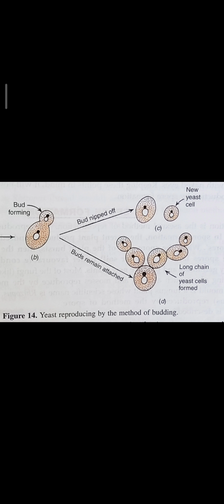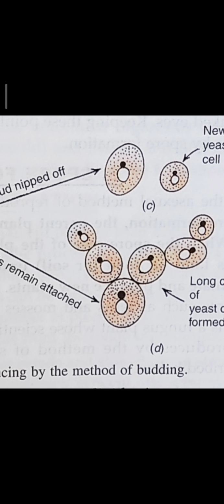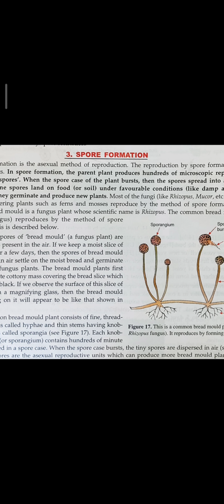Budding in yeast, however, often takes place so fast that the first buds start forming their own buds, and all of them remain attached to the parent yeast cell, forming a chain of yeast cells. In this way, it forms a chain of yeast cells. So, children, next you will study spore formation.